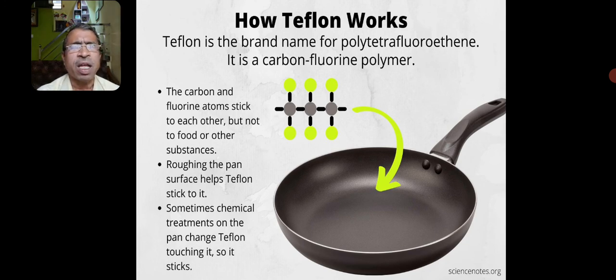Roughing the pan surface helps Teflon stick to it. Sometimes chemical treatment on the pan changes it so Teflon touching it sticks. This is how the Teflon works, and it is a most stable compound, nothing will happen.